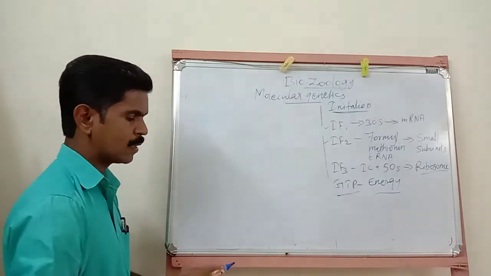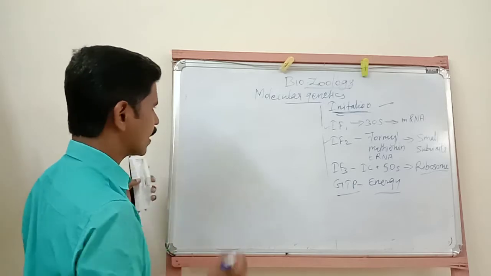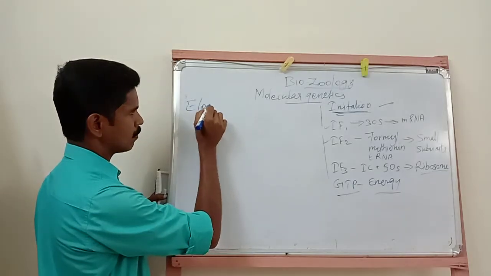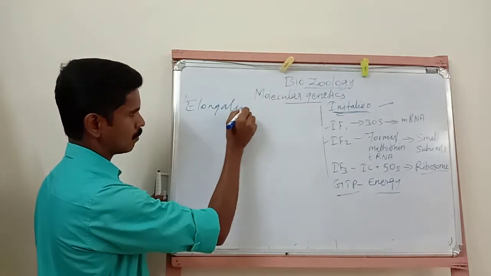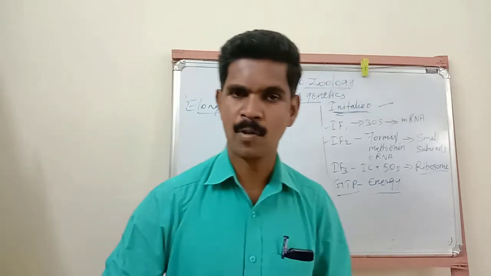So now we completed the first step in the translation process, initiation. Okay. Then the second one is elongation. Second step of this translation process is elongation.